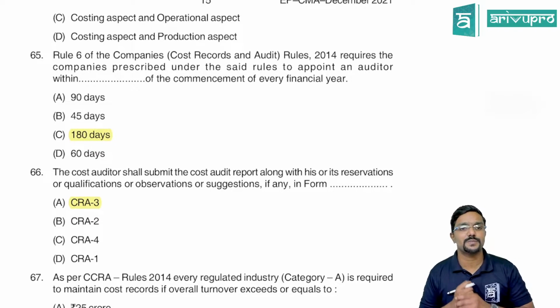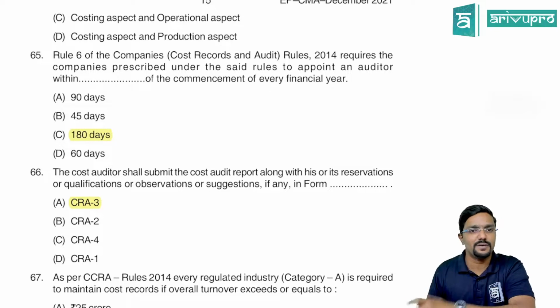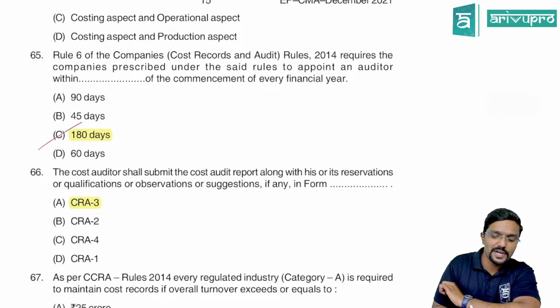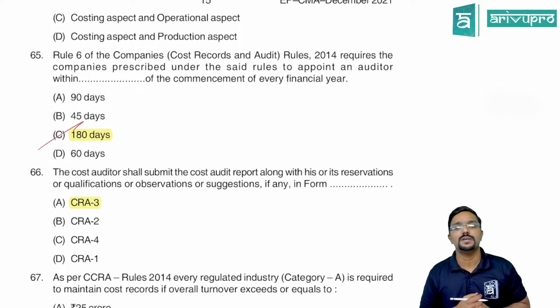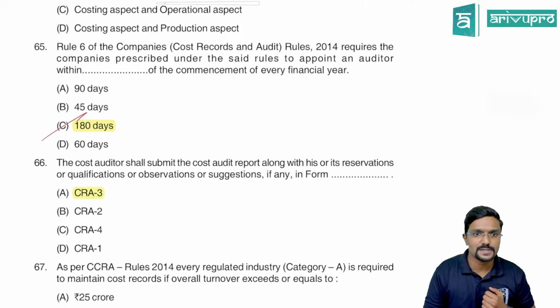Next, Rule 6 of the Companies (Cost Records and Audit) Rules, 2014. This is a question on the second chapter; till now whatever we covered was the first chapter. It requires the companies prescribed under the said rules to appoint an auditor within dash days of commencement of every financial year. It is 180 days. So within 180 days of commencement of a financial year, the cost auditor has to be appointed.